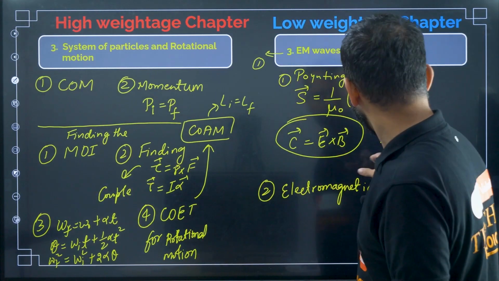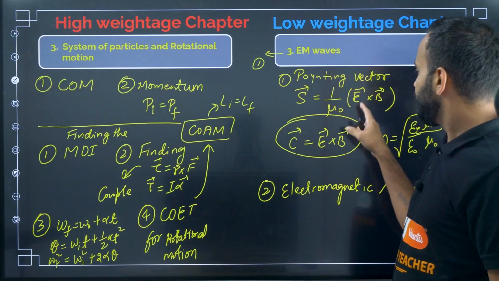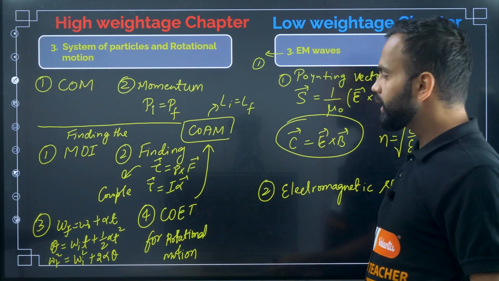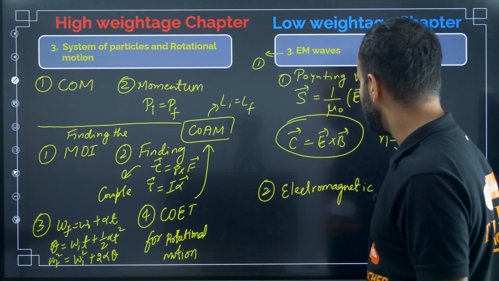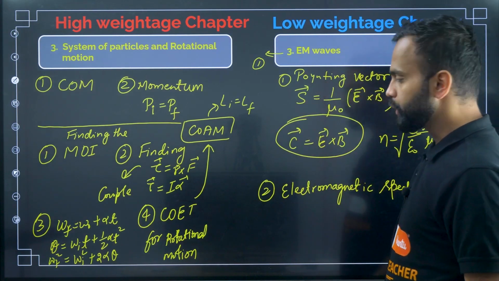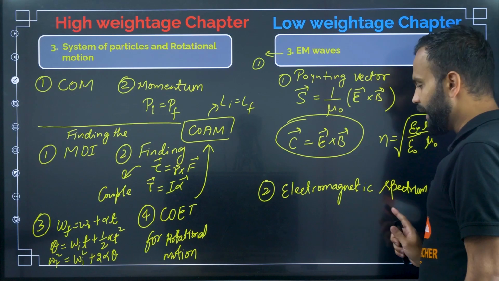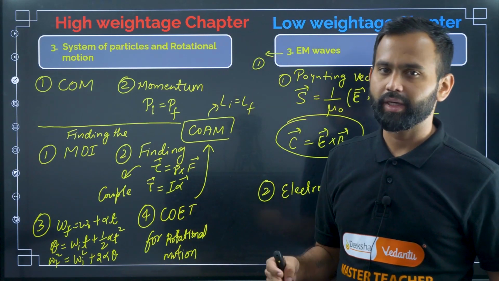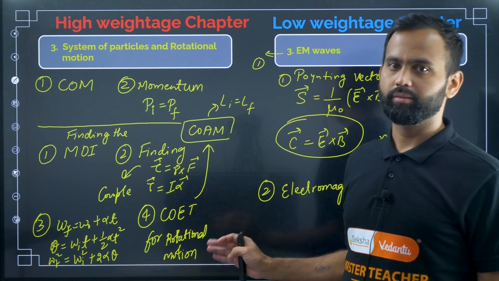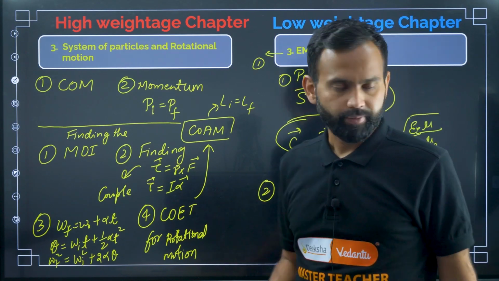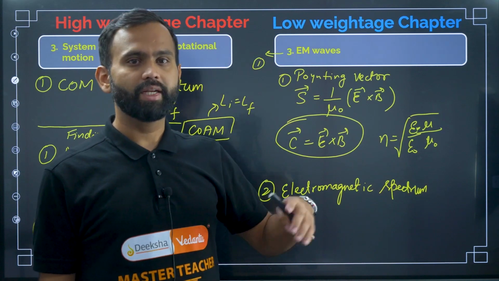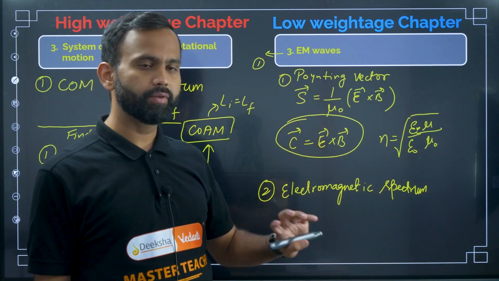They will ask direct questions, but here they may ask a bit tricky question. If you know the vectors, you can easily solve the questions from this topic. In the electromagnetic spectrum, you should know the range of every electromagnetic wave. They will ask questions based on that only. You should know the wavelength range and frequency range of the electromagnetic waves.